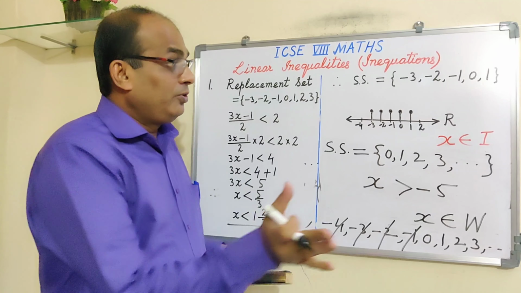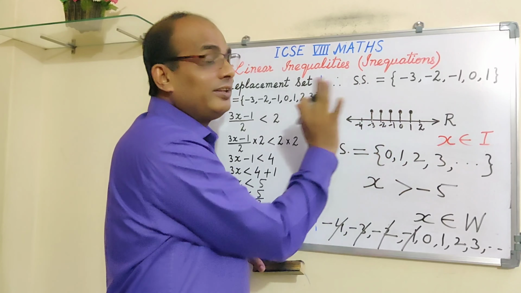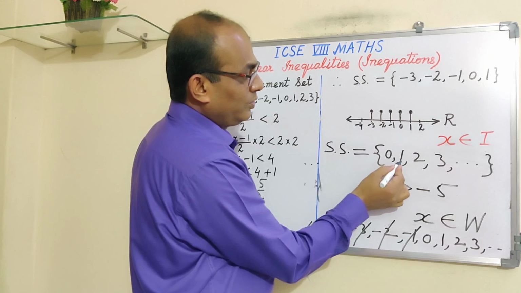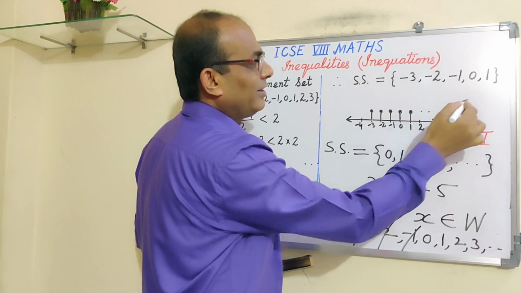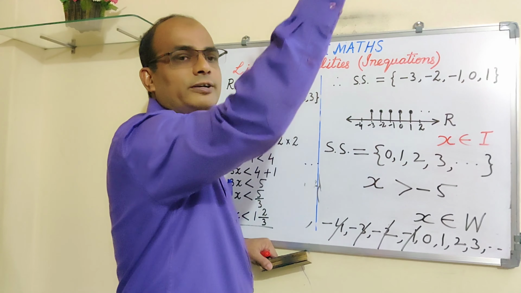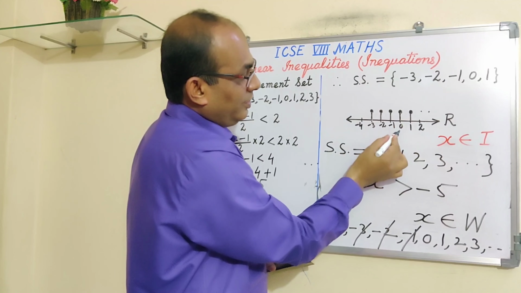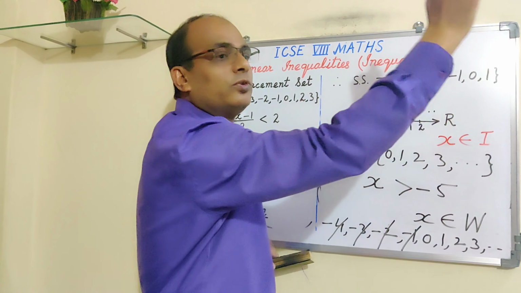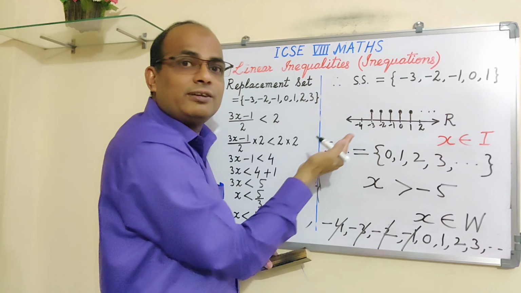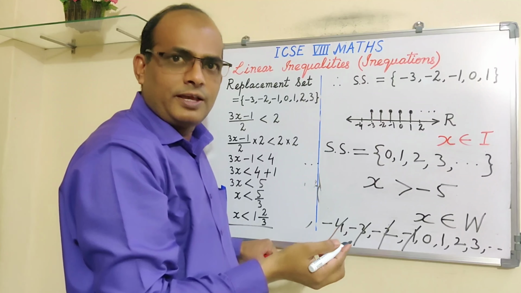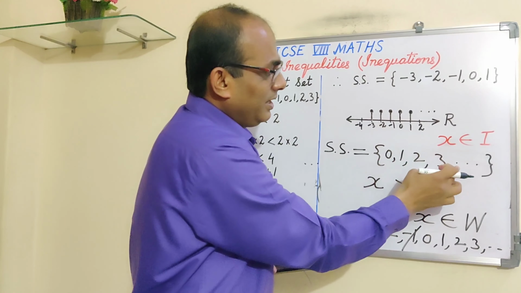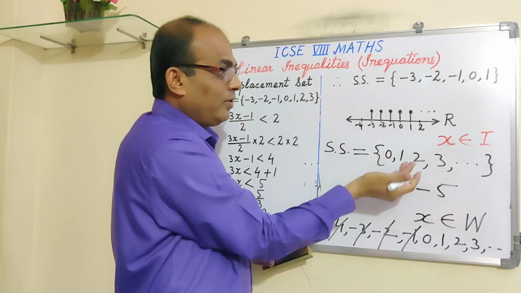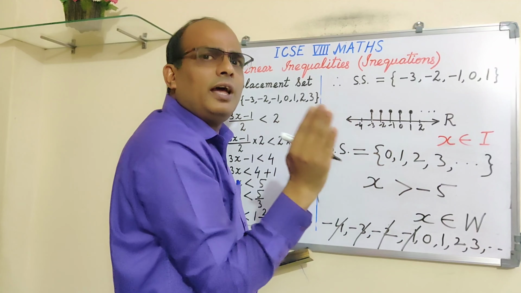Got it? Now if you have to represent this on the number line, then what you will do, you show 2, 3 numbers, like you show 0, 1, 2, and then you put dots like this. That means, and so on. Because all the numbers you cannot show on this number line. Got it? But I don't think this type of question is going to come. You will be asked to plot such a question where the solution set is coming like this.